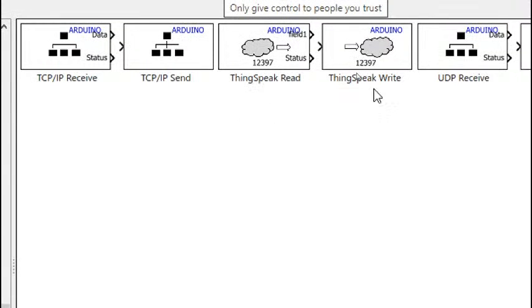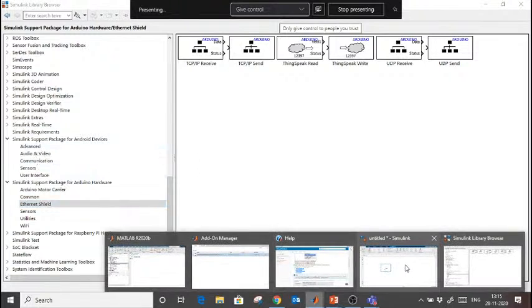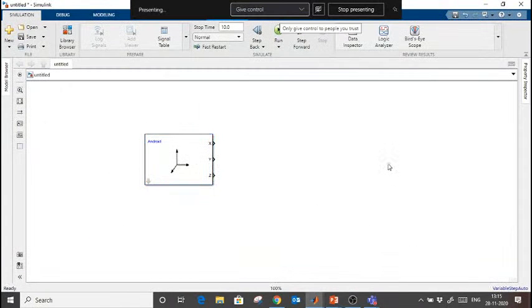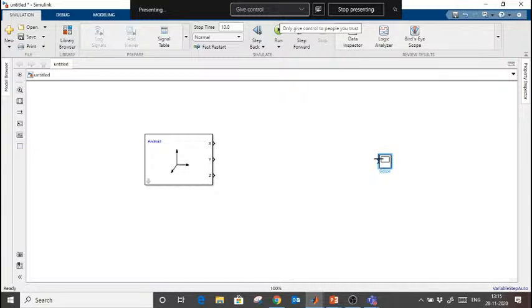So why write to Arduino hardware? Means to control something. Like if I give value 1, then some machine will be on. If I give value 0, then it will be off. To control the Arduino controller. Okay. So we have this accelerometer sensor. To display this output, we require one scope. Okay, we have this scope here.